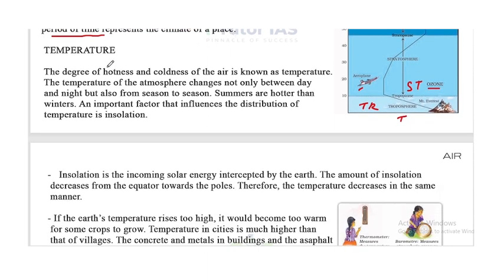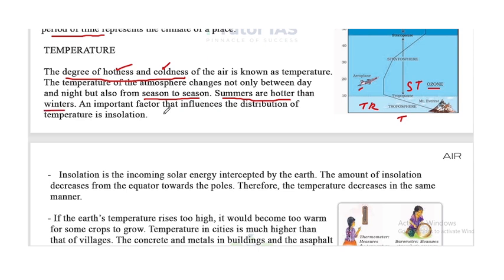Now temperature. The degree of hotness and coldness of the air is known as temperature. It may be hot temperature and cold temperature. The temperature of the atmosphere changes not only between day and night, but also from season to season. Summers are hotter than winter. We know summer is the hotter season.